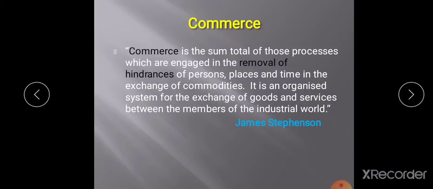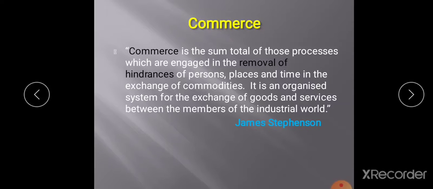It's not good if the producers produce the products required by the consumers and they just remain in the industry or factory. It should reach the consumers also, the normal public also. So how will it reach? Through commerce. So the functions which help the finished goods produced in the industry reach directly to the consumers are known as commerce.